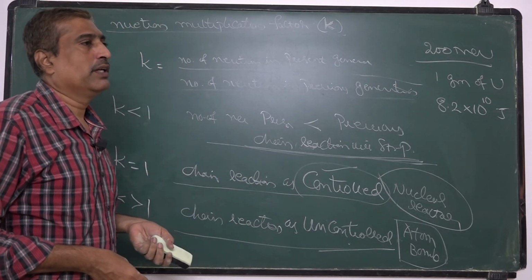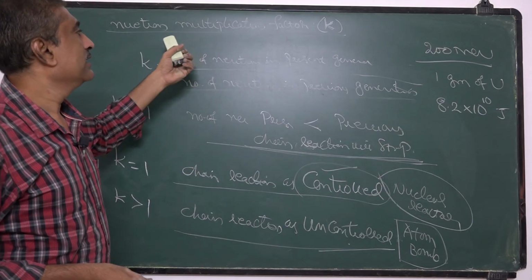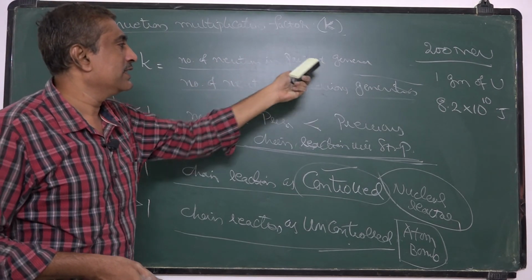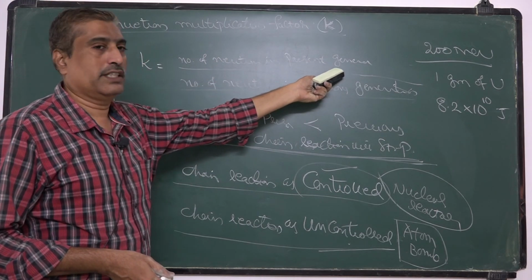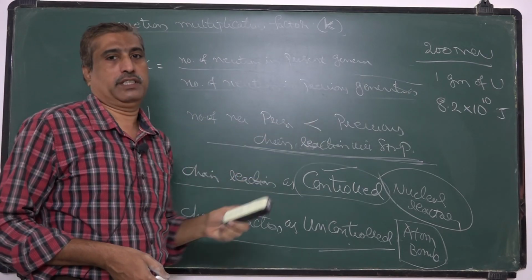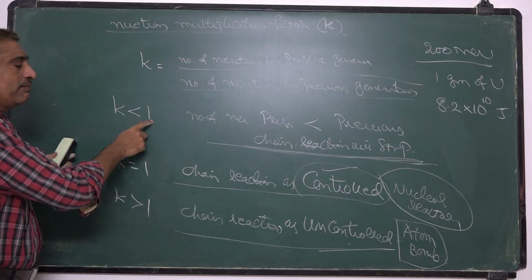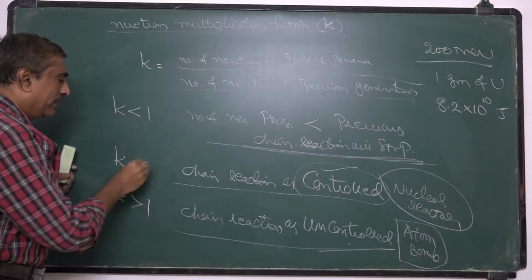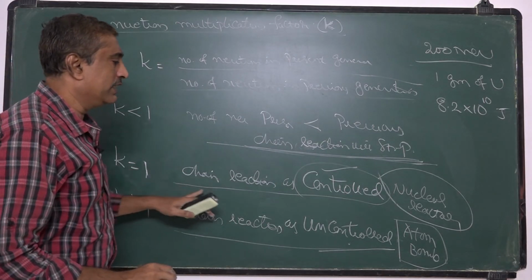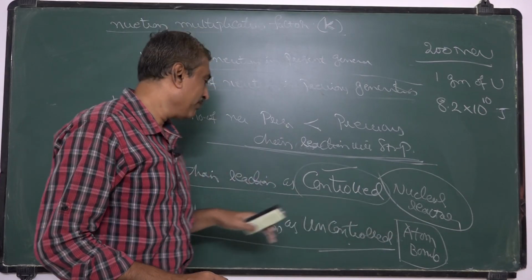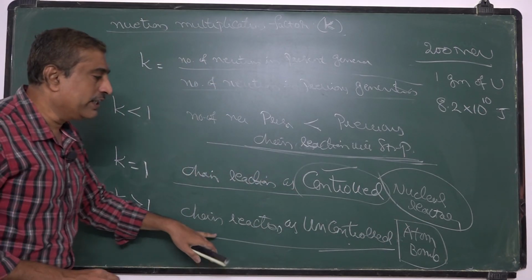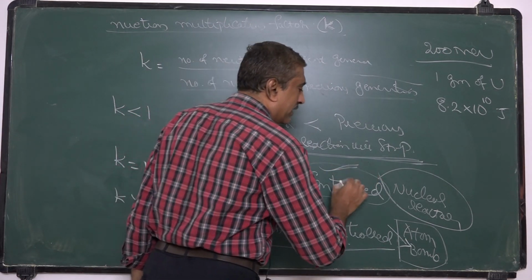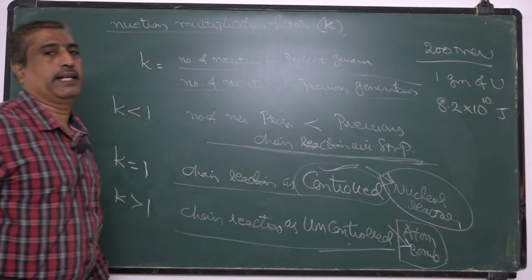From that chain reaction, we define the neutron multiplication factor k as the ratio of the number of neutrons in the present generation to the number of neutrons in the previous generation. If the ratio k is less than 1, then the chain reaction will halt. If k is equal to 1, we say the chain reaction is a controlled chain reaction. If k is greater than 1, the chain reaction is uncontrolled, and that is the principle of the atom bomb, and this controlled chain reaction takes place in a nuclear reactor.